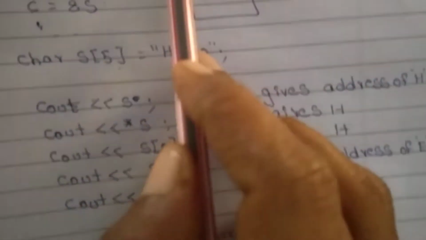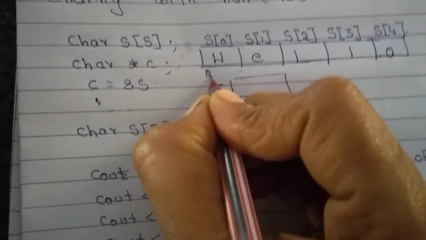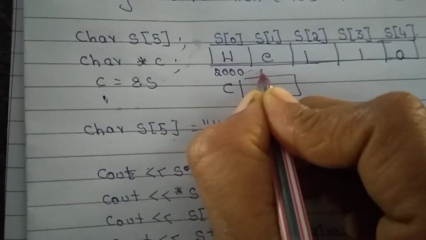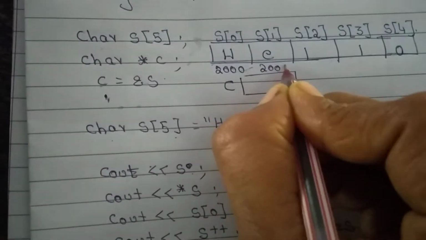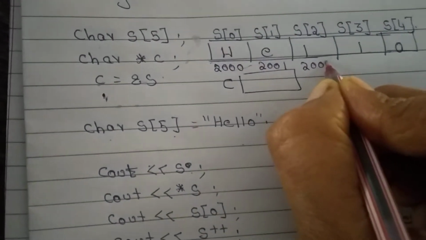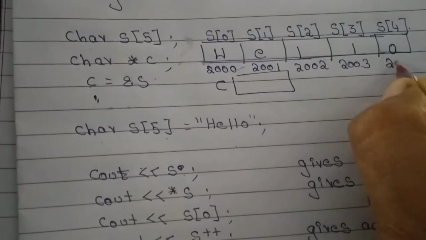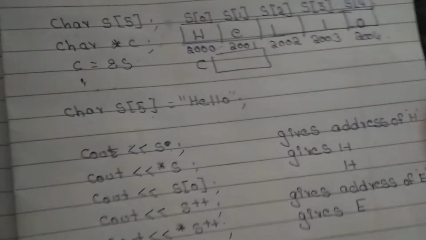Cout S means it will give the address of H. What is H's address? For example, H's address here is 2000. The next location address is 2001, because character means it will occupy only 1 byte. Then 2002, 2003 and 2004. Okay.